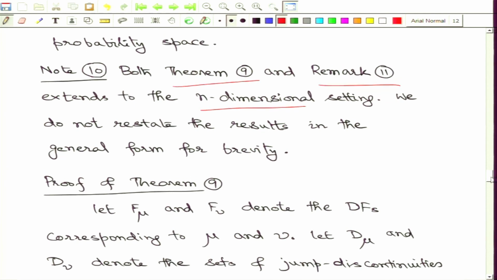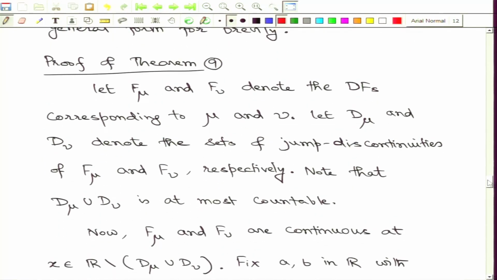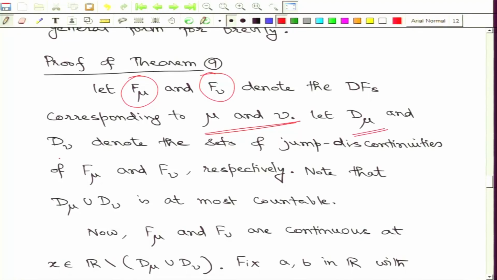So, let us see the proof of Theorem 9. We are given two probability measures with the same characteristic functions, and we would like to claim that the measures match. Here we look at these two probability measures and the corresponding distribution functions. Now, these distribution functions are right continuous, non decreasing. So, in particular they will possibly have certain jump discontinuities. Let us look at the set of jump discontinuities. We will denote those sets of points by D_mu and D_nu, where these jump discontinuities occur for F_mu and F_nu respectively.